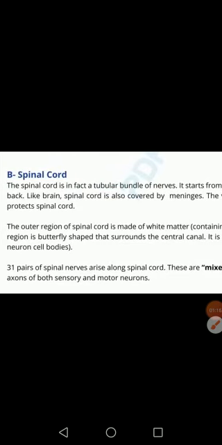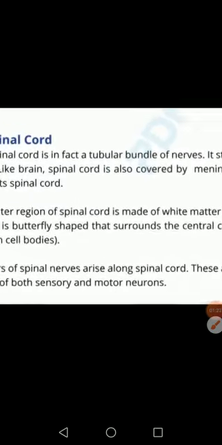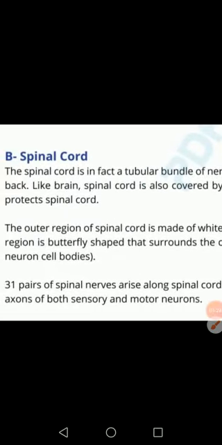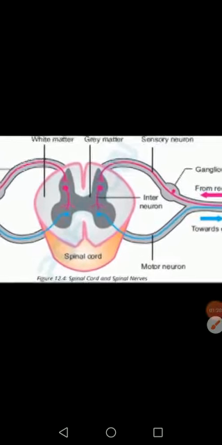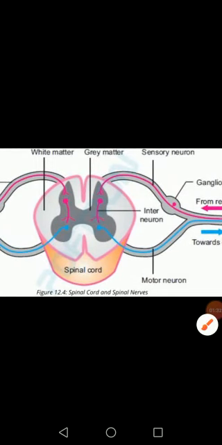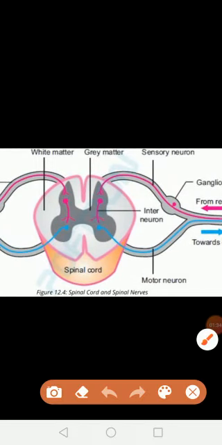So this is the spinal cord, and now its structure. It is made up of two regions, an outer region and an inner region. The outer region is made up of white matter.